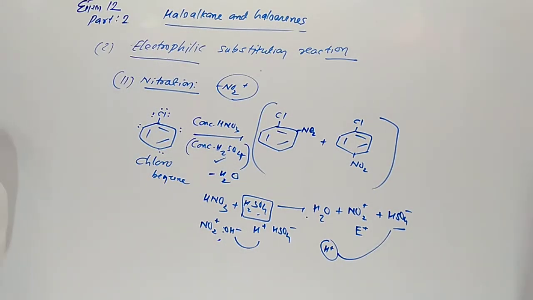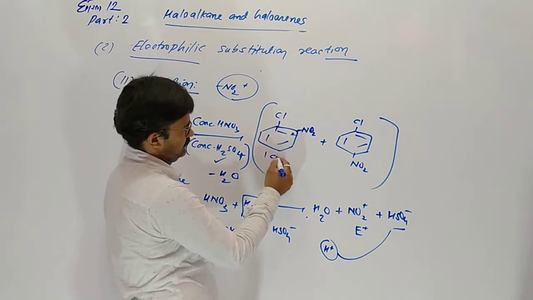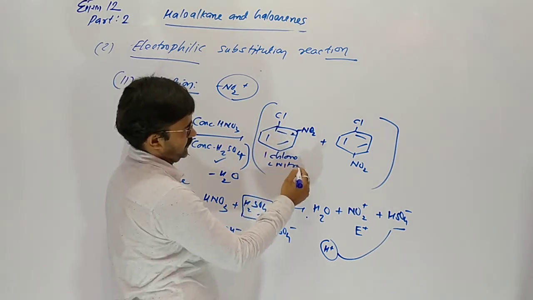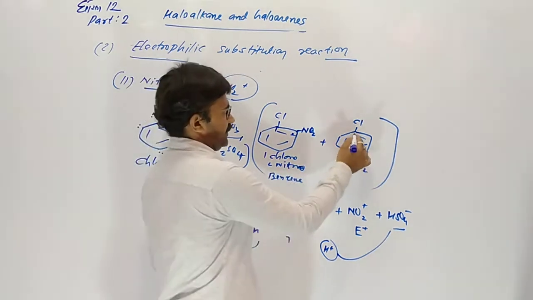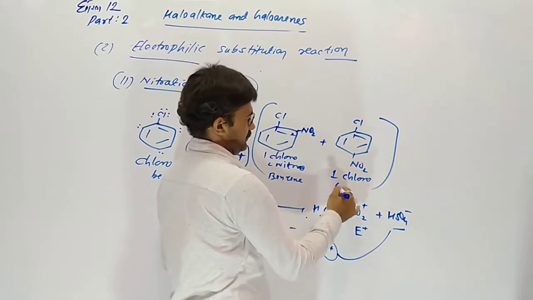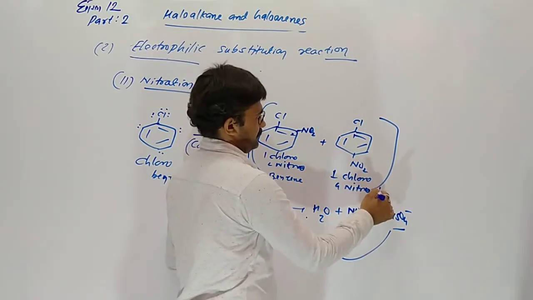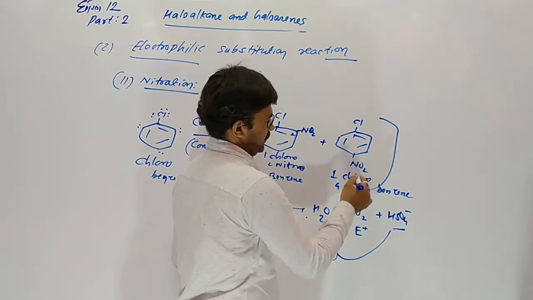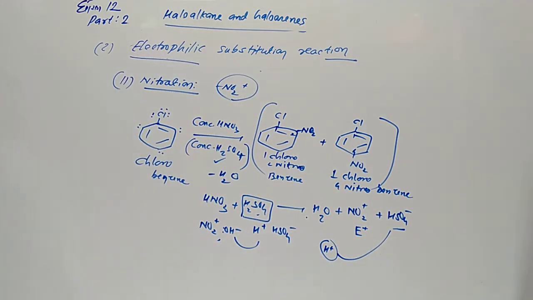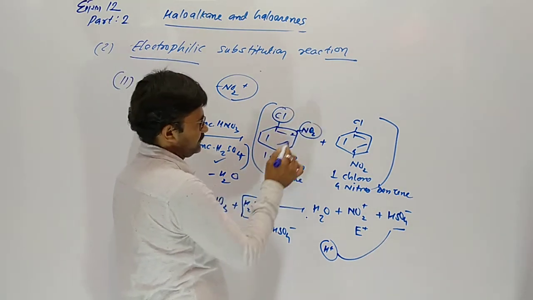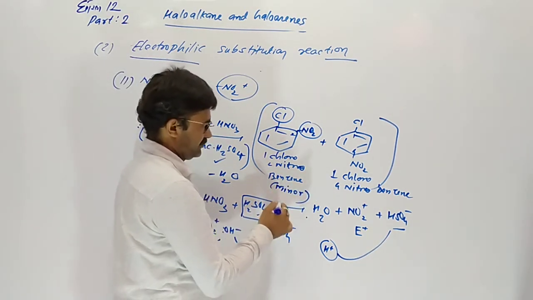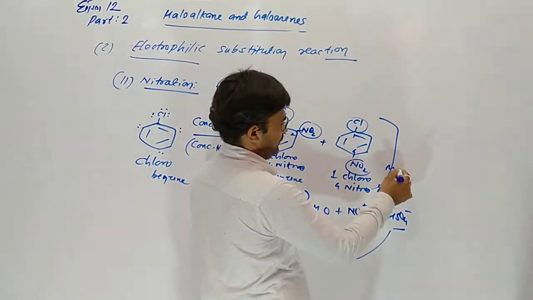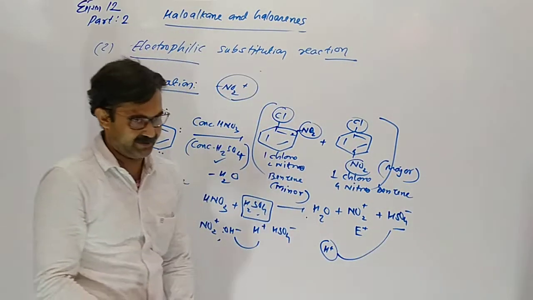The name of the compound: 1-chloro 2-nitro benzene. Here is 1-chloro 4-nitro benzene. Here NO2 and chlorine are very close, so this one is a minor product. NO2 and chlorine opposite, so this is our major product.